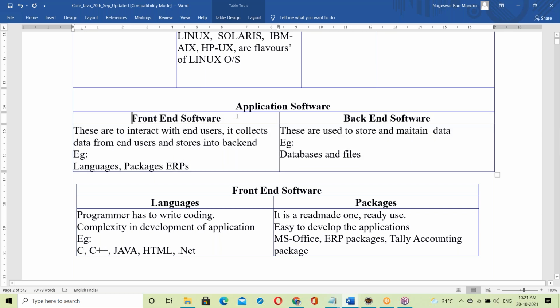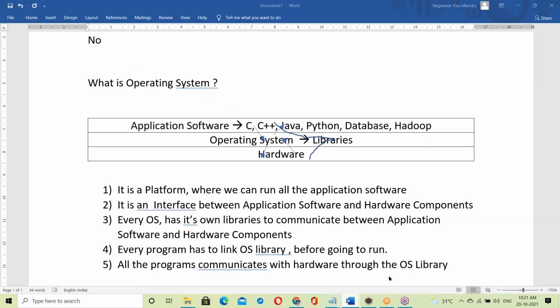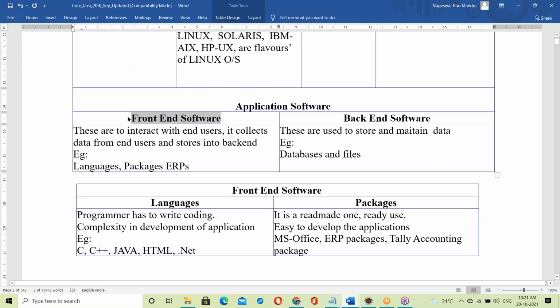So front end, back end, right? Java comes on the front end. See this, behind this form some Java program will be running. Here this is developed in JSP, Java Server Pages. So behind this form, some Java program is there, that means it's a front end. Java is a front end.